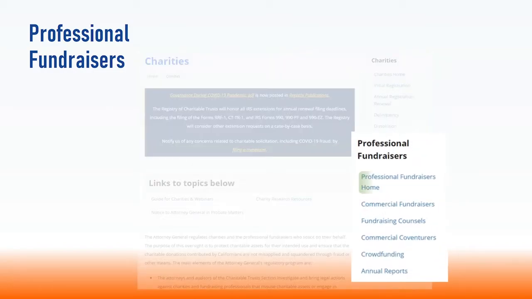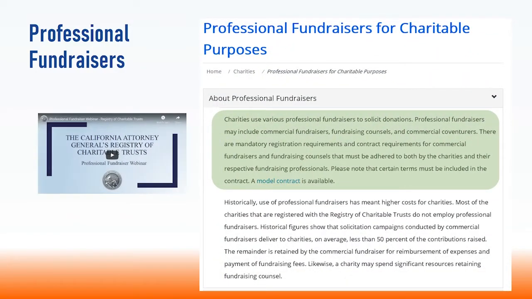Charities may use various professional fundraisers to solicit donations. Professional fundraisers may include commercial fundraisers, fundraising councils, and commercial co-venturers. There are mandatory registration requirements and contract requirements for commercial fundraisers and fundraising councils that must be adhered to by both the charities and their respective fundraising professionals. This section provides all of the forms, instructions, and resources that will assist a charity or professional fundraiser to register and report for events conducted or services provided.